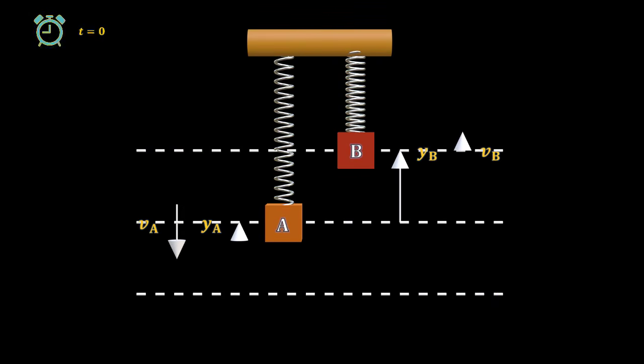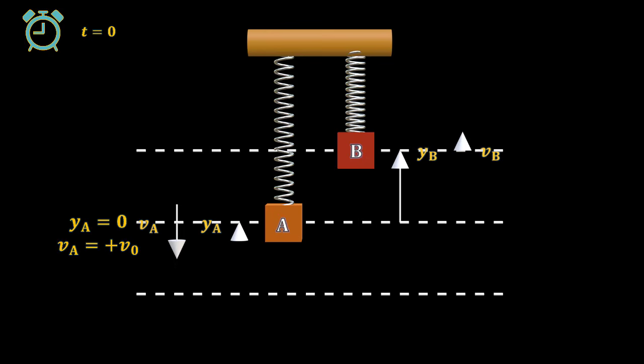We start at t equal to 0 when A is at the undisturbed position. At this instant, the displacement of A is ya equals to 0, and it is moving vertically downwards at maximum velocity, which can be written as VA equals to plus V0.